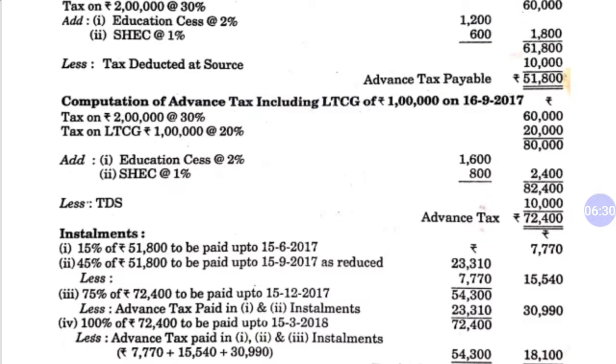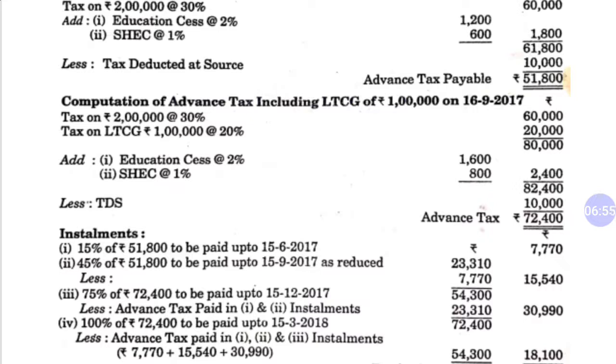And the second date, which is due on 15th September 2017, is 45% of the 51,800. The long term capital gain was earned on 16th September, so again this date is before the long term capital gain. So we will take 45% of the 51,800.